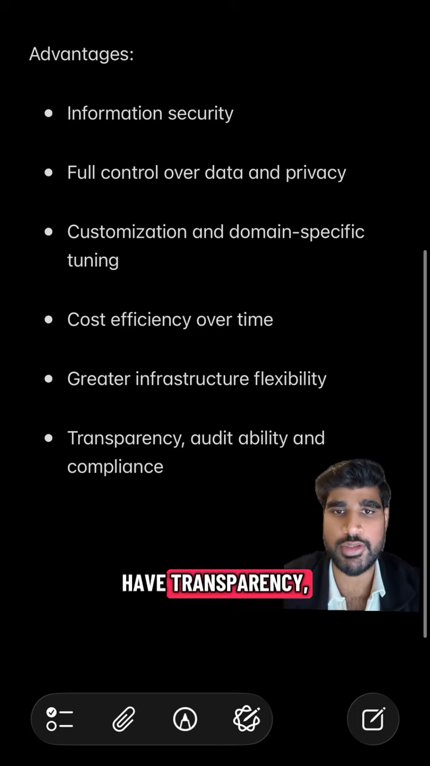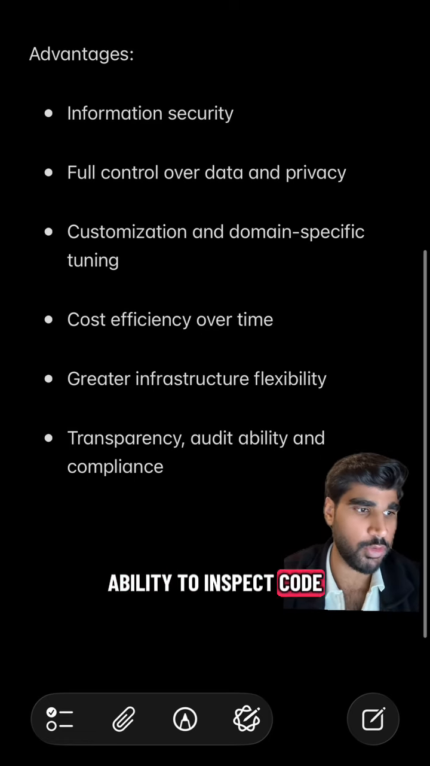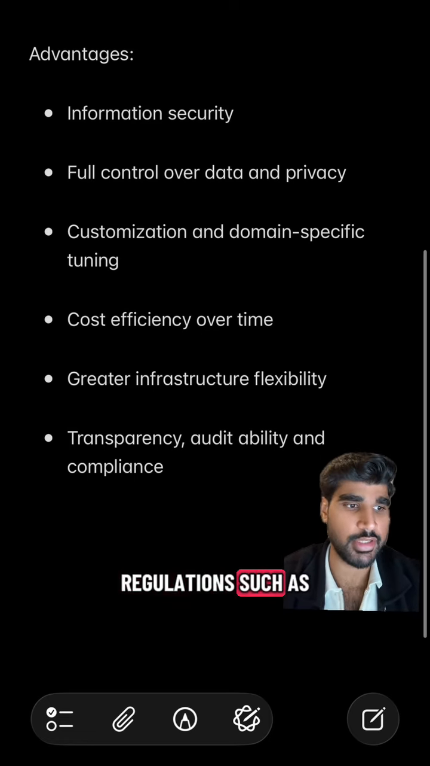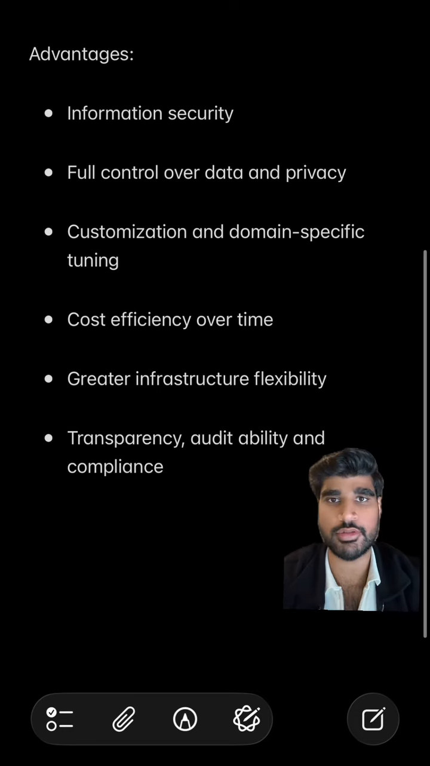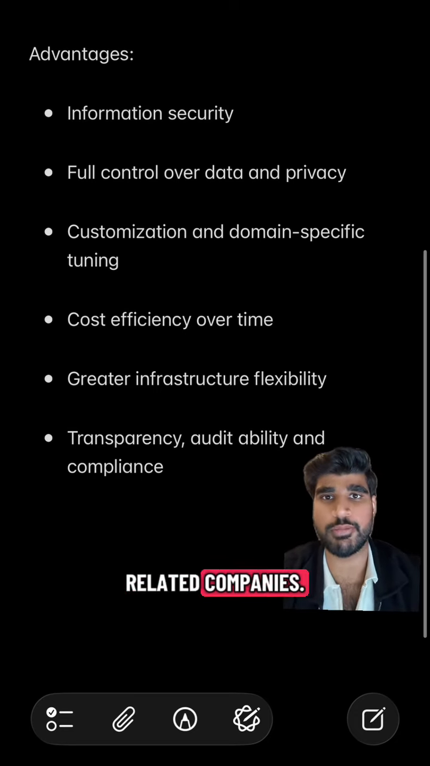And finally, we have transparency, auditability, and compliance. With open source models, you have the ability to inspect code, audit model behavior, and comply with regulations, such as data sovereignty and industry standards. This can be critical for industries with sensitive information, such as healthcare or finance-related companies.